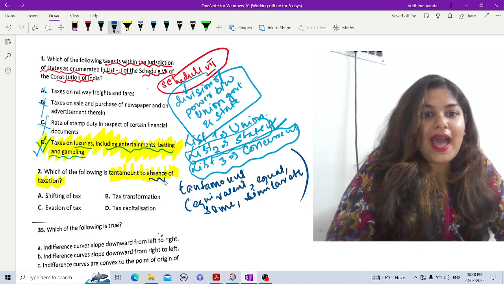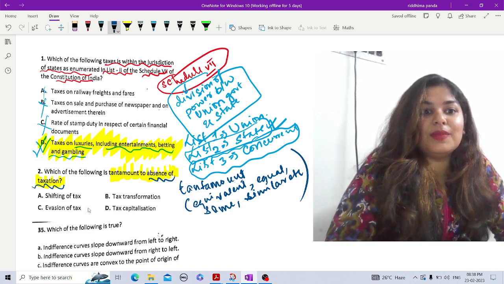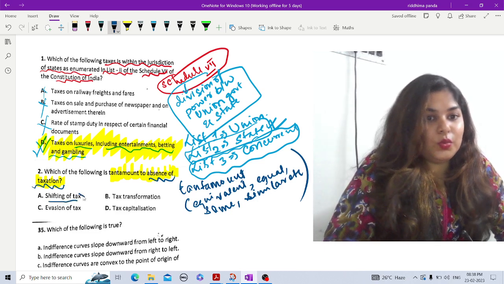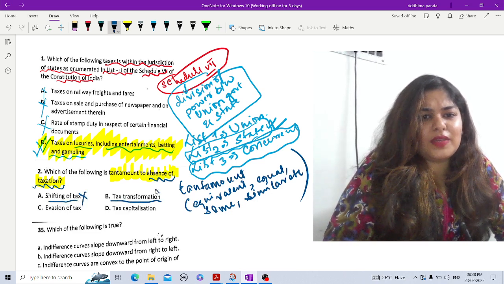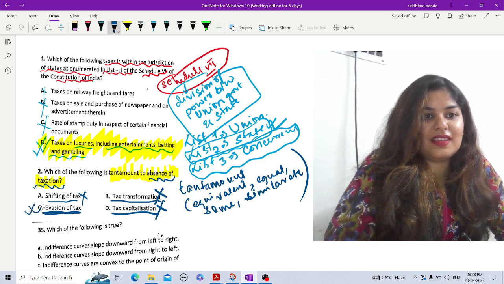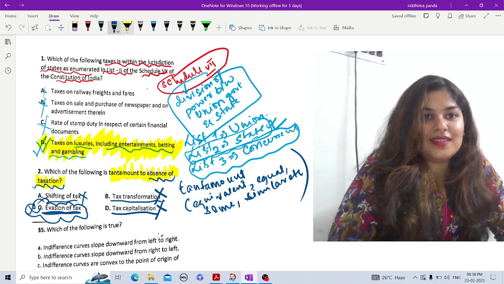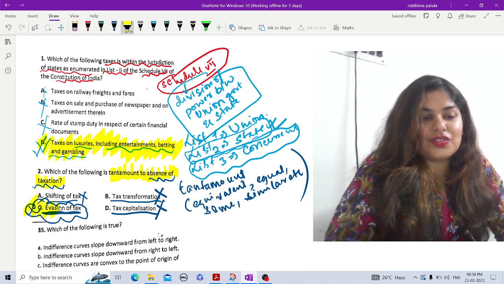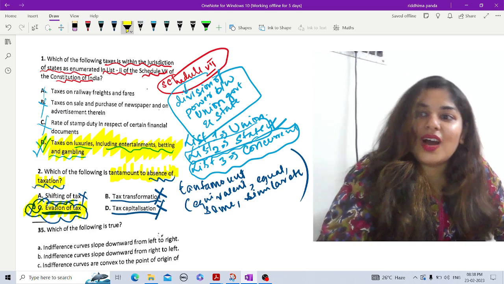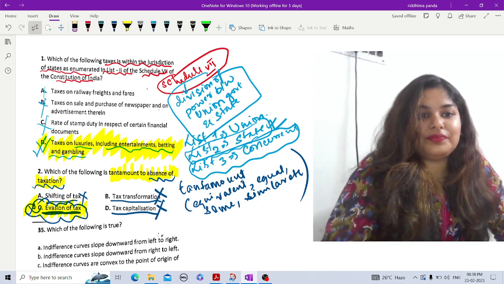So that means absence of taxation is similar to which of the following? First one is shifting of tax, no. Tax transformation, no. Tax capitalization, no. Evasion of tax, yes. You are not paying tax is equal to absence of taxation. So the answer is evasion of tax. Right. So now moving on to the next question.